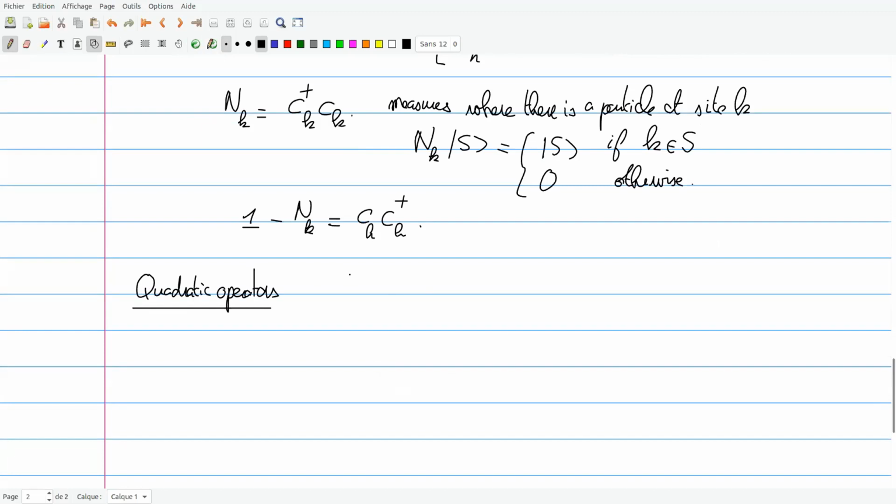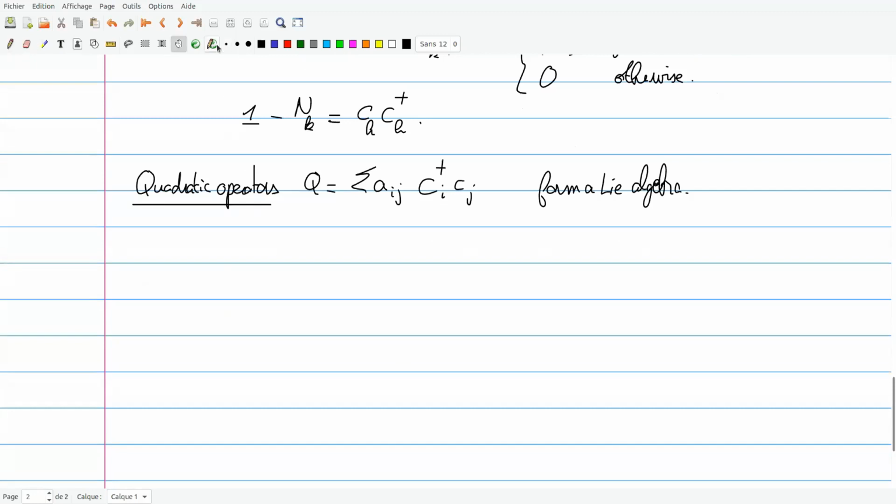So we are going basically to consider operators of the form c_i dagger c_j with coefficients. A remark is that these kinds of quadratic operators form a Lie algebra. This is an important algebraic property. You consider their commutators, and using the anti-commutation relation, you can work out the commutation relations. I'm not going to discuss everything in generality, but just give examples which are relevant.